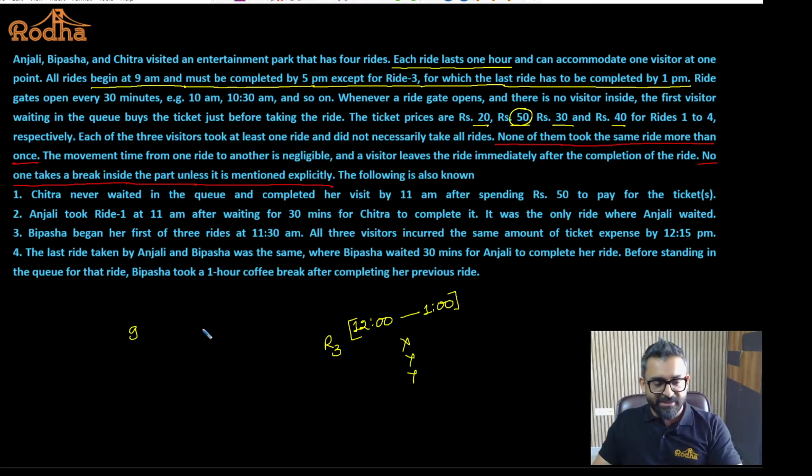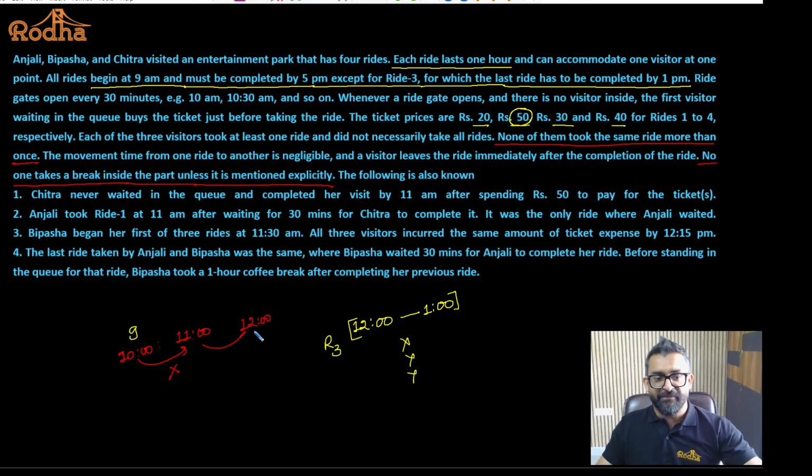That means somebody has completed a ride from 10 to 11, and that person, let's say, is X. So that person will not wait for another ride. If supposedly the person has to wait, that is okay. But by default, that person is not going to take a break, saying let me take a break from 11 to 12 and then take the next ride. That is not possible. So a break is going to happen only if it is mentioned.